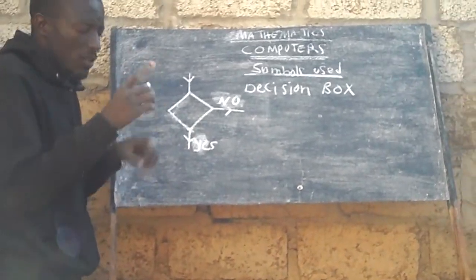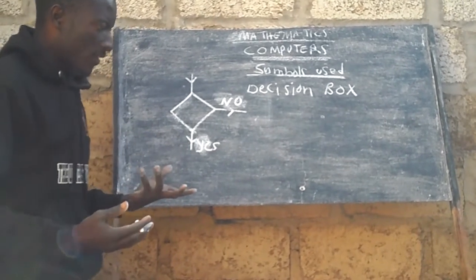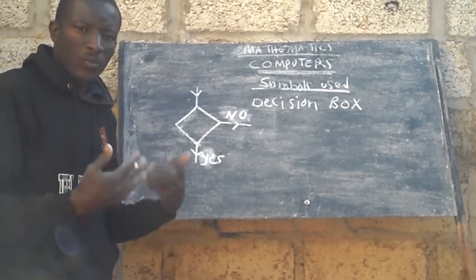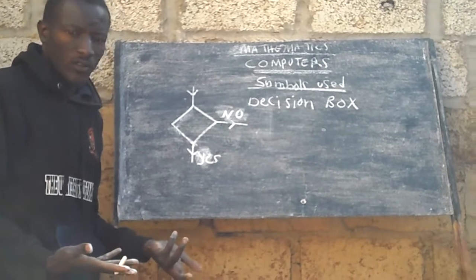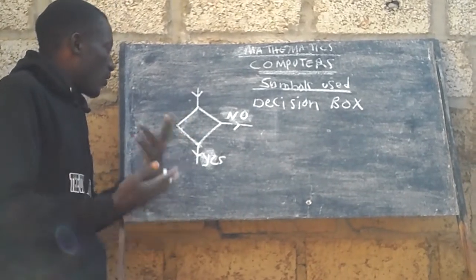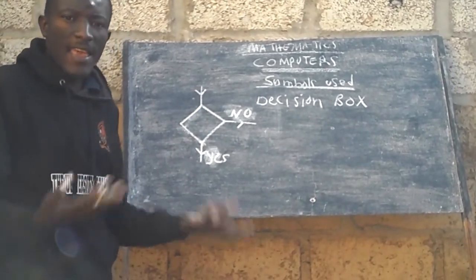So it will depend. You will discover that there will be some problems that will begin with a no, then there will be some problems that will begin with a yes.